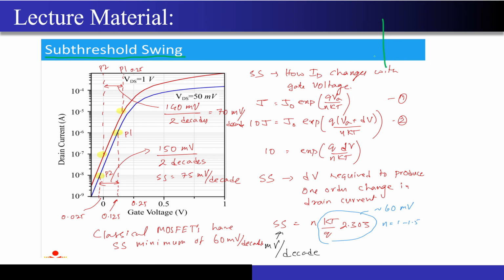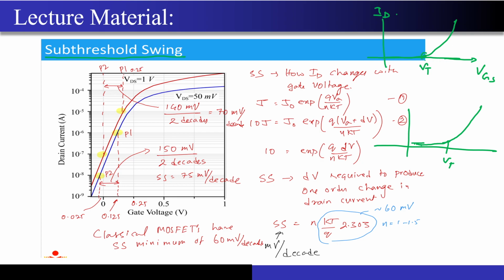See, ideally I want the characteristics of the MOSFET to look something like this. Correct? Beyond Vt, the current should always be 0. This is what I want ideally, but that will never happen in a practical device. What you will get is some current that will be flowing. It won't be 0 actually, and after Vt it will increase from over here. Correct?